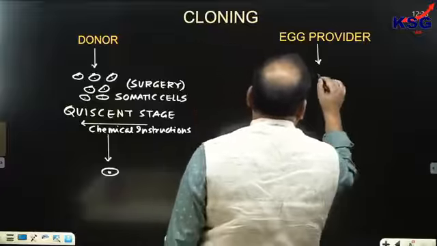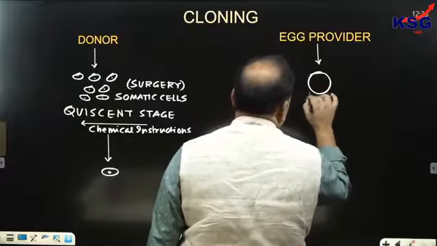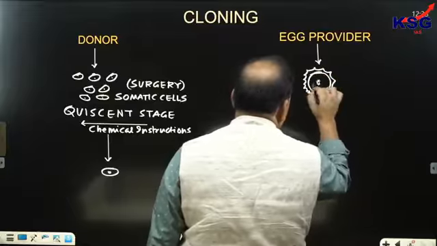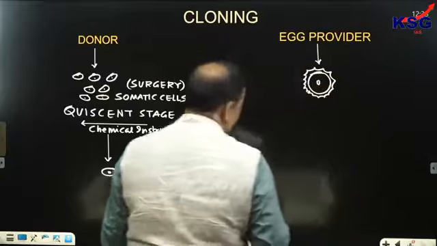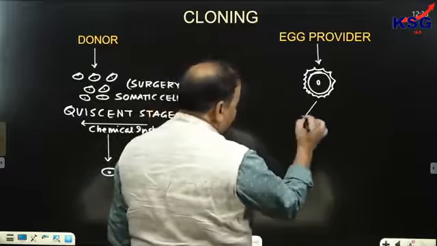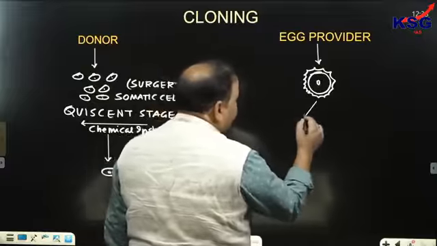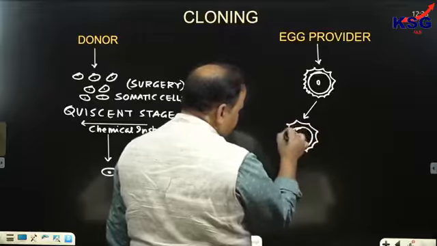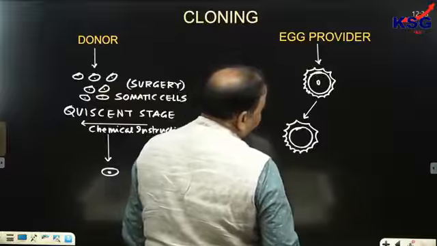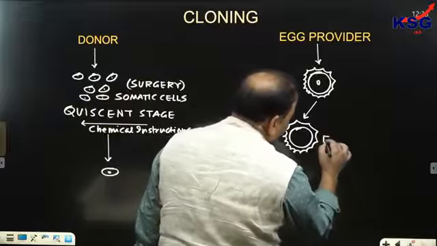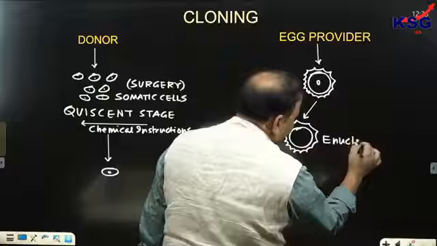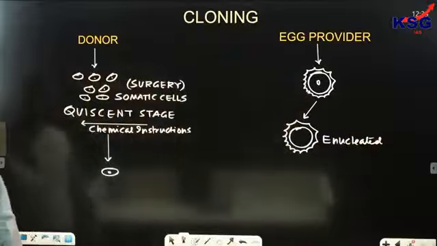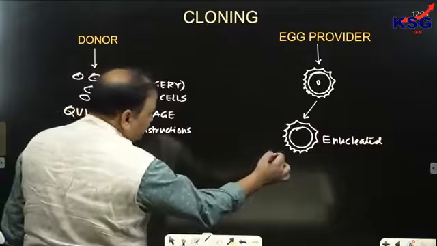On the other hand, from the egg provider, we extract the egg, and here is the nucleus. First of all, we are responsible for removing the nucleus from the egg cell. So we have removed the nucleus from the egg cell and it has become enucleated. It is devoid of any kind of nucleus. Clear? This cell would now be brought here.